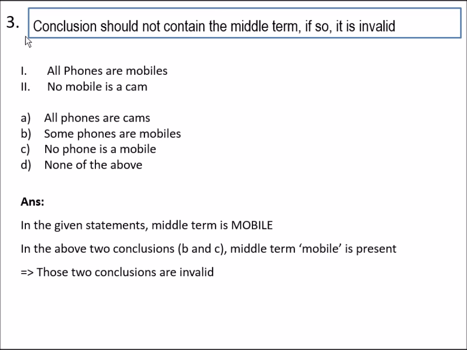And coming to the third condition, the conclusion should not contain the middle term. If it does, it is invalid. If we look at an example: all phones are mobiles and no mobile is a cam. Here the middle term is mobile. If we go through the options: A, all phones are cams; B, some phones are mobiles; C, no phone is a mobile. B and C contain the middle term, so definitely these 2 options cannot be the answer. Therefore the answer can be either A or D.